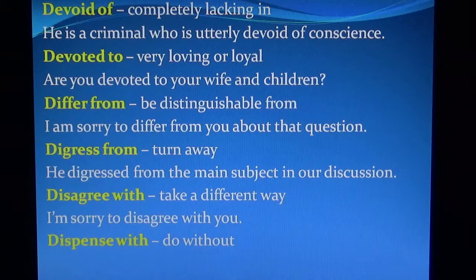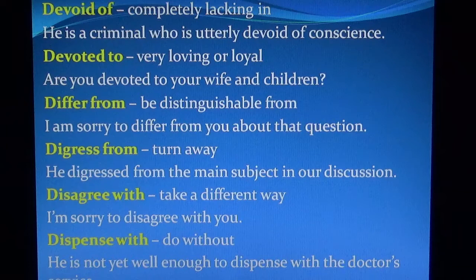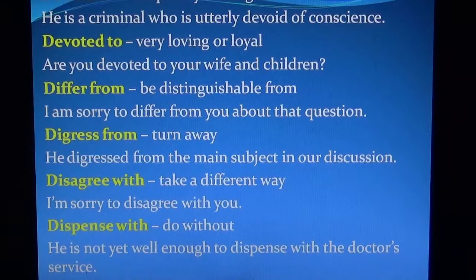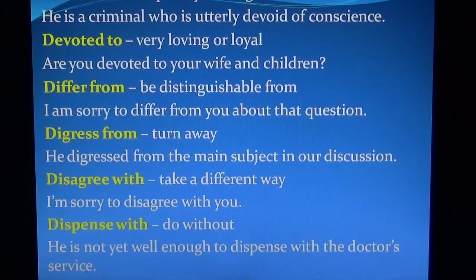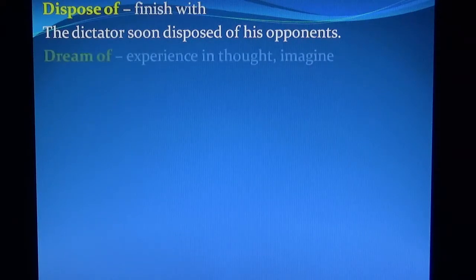Dispense with means do without. He is not yet well enough to dispense with the doctor's service. Dispose of means finish with. The dictator soon disposed of his opponents.